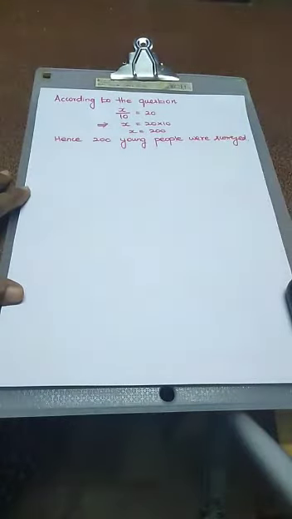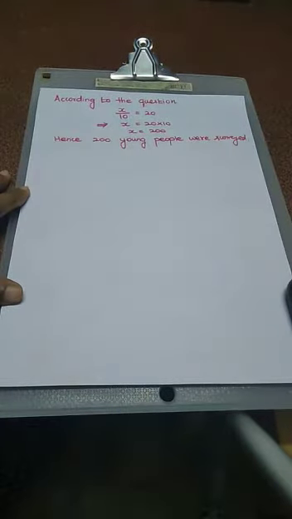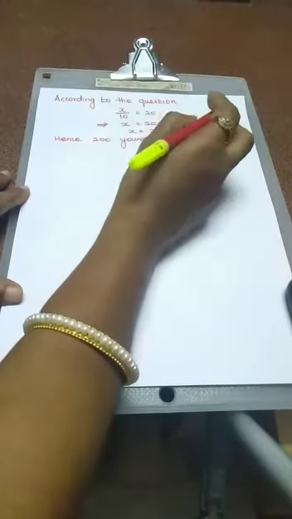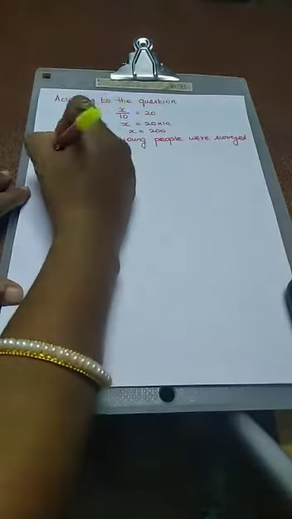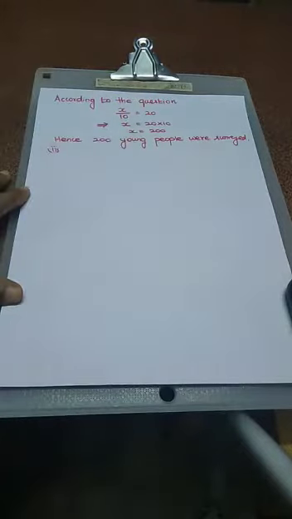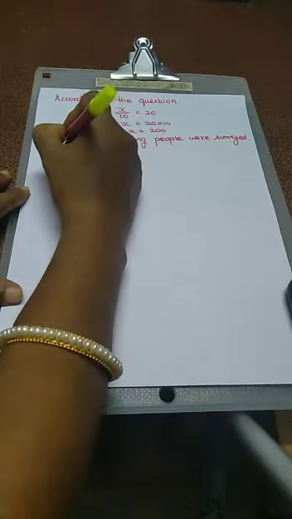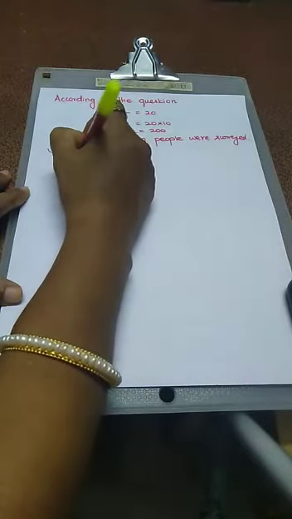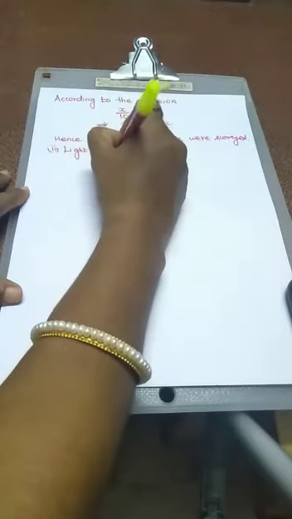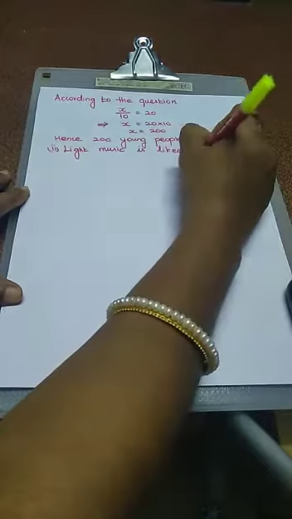Okay, first subdivision over. What is our second subdivision actually? Which type of music is liked by the maximum number of people? Actually, light music is liked by the maximum number of people because light music value is 40%. So we just mention the direct answer only: light music is liked by the maximum number of people.